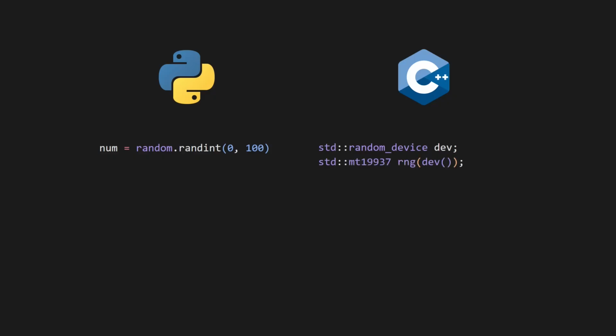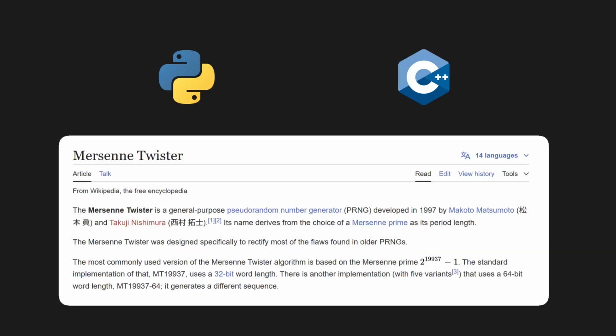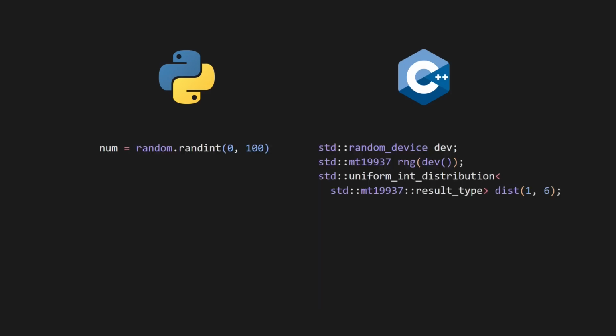Here's another example of C++'s ugliness. Consider the task of generating a random number. In Python, you just call random.randint, and you're done. Whereas in C++, you have to create a random device and a standard MT19937, and then you have to go on a side quest to figure out what an MT19937 is, then create a standard uniform int distribution, and then inject the MT19937 inside the uniform int distribution, and then finally we get a random number. Although this code isn't too hard to read, it's difficult to conjure up from memory when you actually need it.